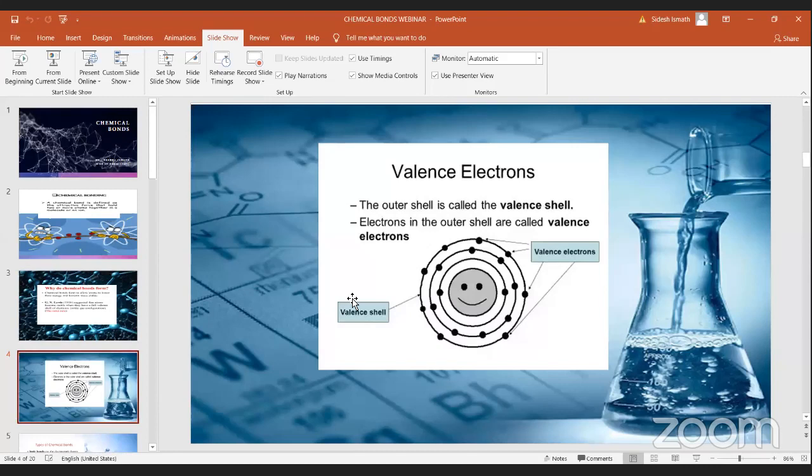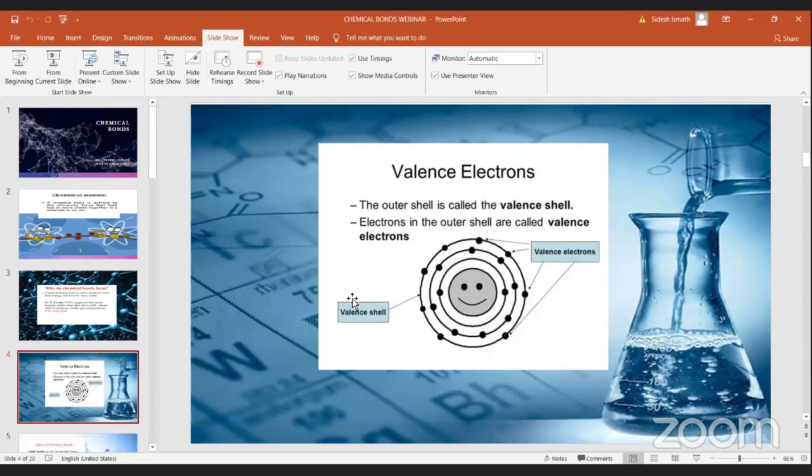If you take sodium, how many valence electrons are there in sodium? Can you tell me the electron configuration of sodium? In the first shell, 2 electrons, second shell, 8, and the final one, 1.